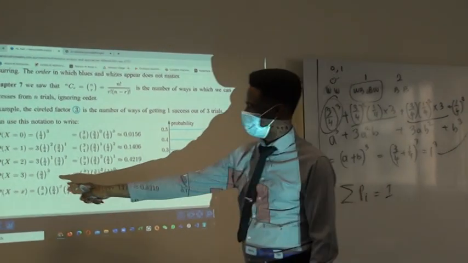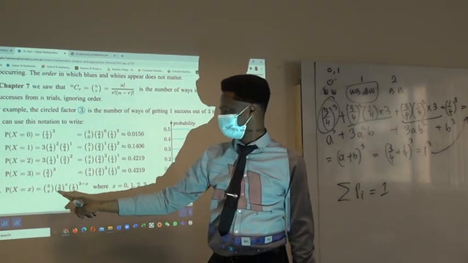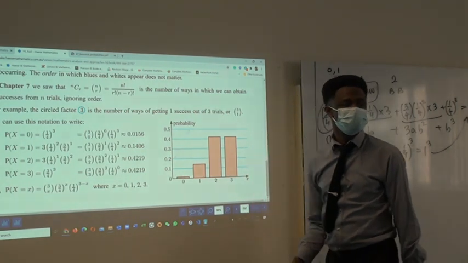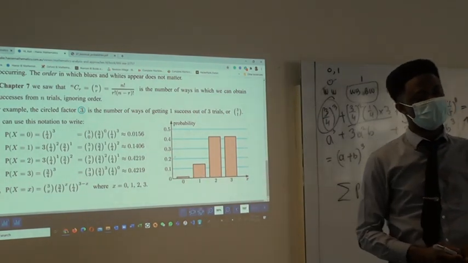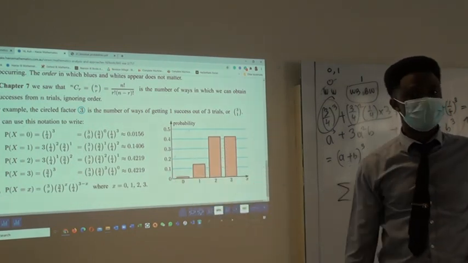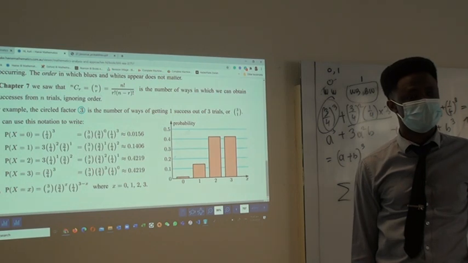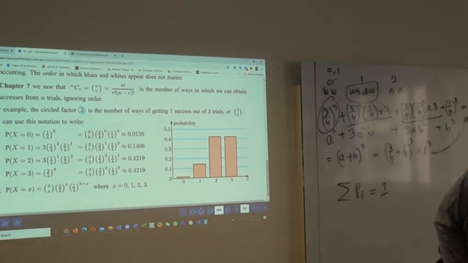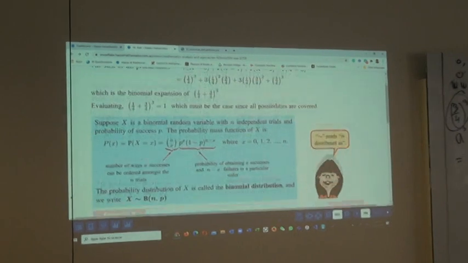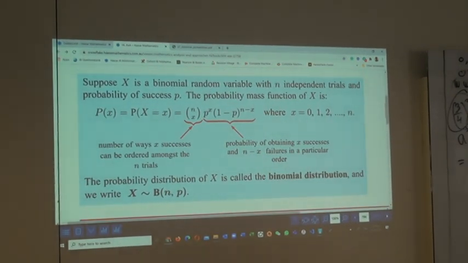This is 3 combination 0 is 1, and 3 combination 3 is also 1. Only the middle ones give you 3. So this is like a summary of each of the probabilities. And isn't this the term of each binomial expansion? Each term in the binomial expansion. Okay? So quickly, this is the final statement. This is what we really need.